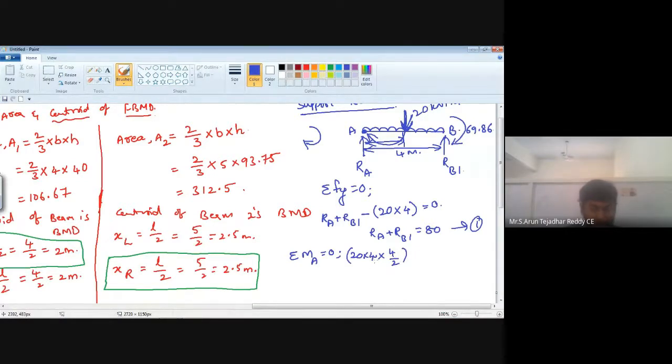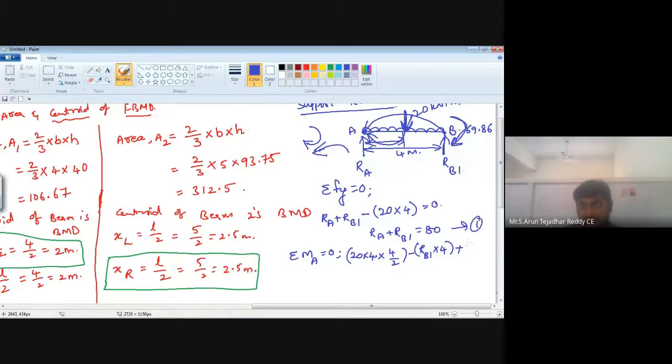Now one reaction is acting, that is RB1. How is it moving? It is moving in this direction, that is anti-clockwise direction. Take negative RB1 into total distance, which is 4. Next, here one moment is acting in the clockwise direction.